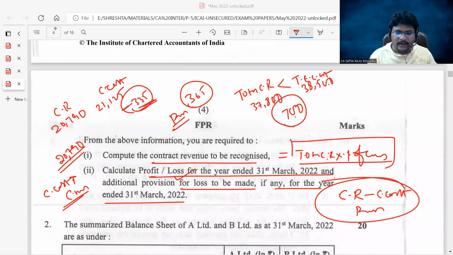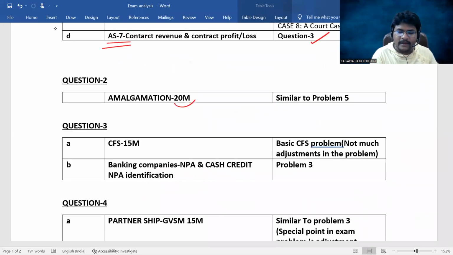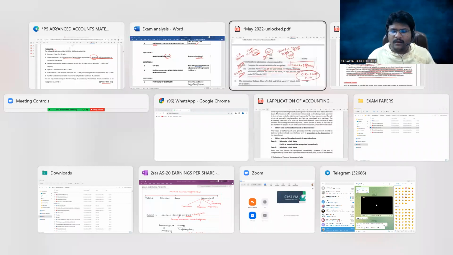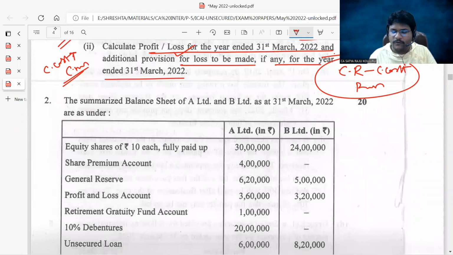Next, come down, guys. Come to question number 2. Amalgamation, 20 marks, guys. Very simple problem, similar to problem number 5, which we discussed in our classroom. First, let me open the examination problem. There are not many adjustments involved, but surprisingly they asked for 20 marks.